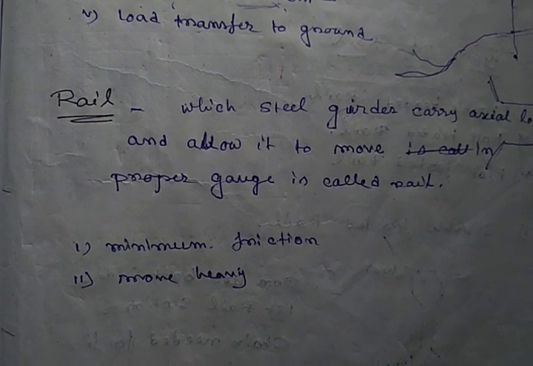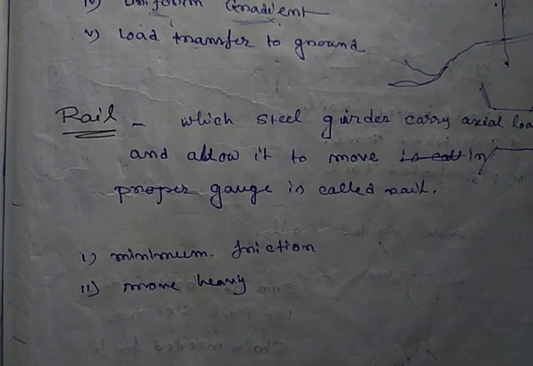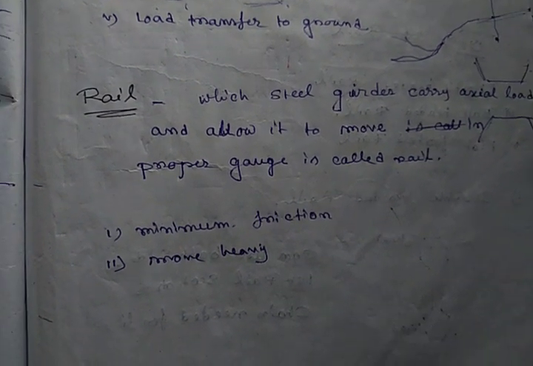Rail has to have minimum friction for traveling and moving heavy loads on it.